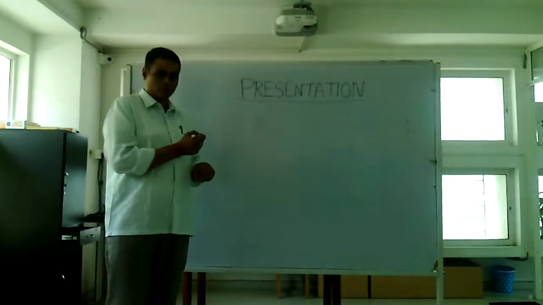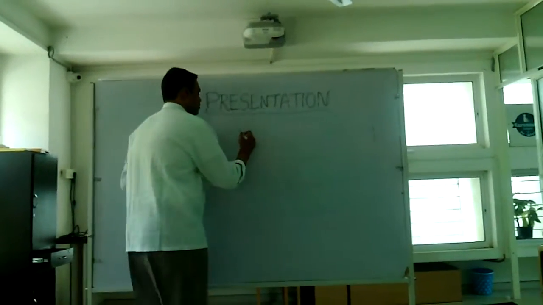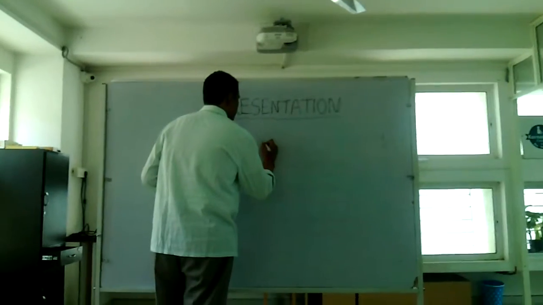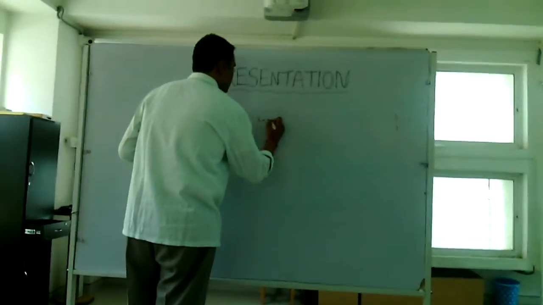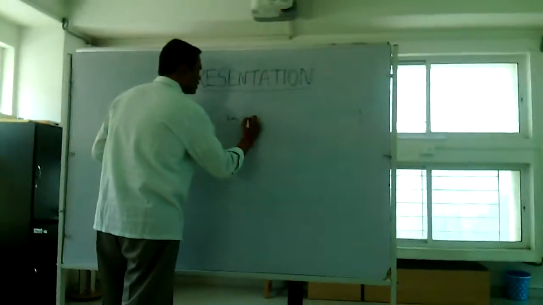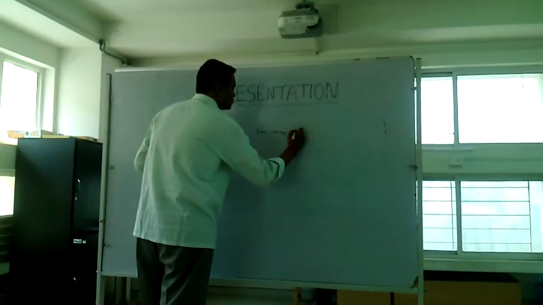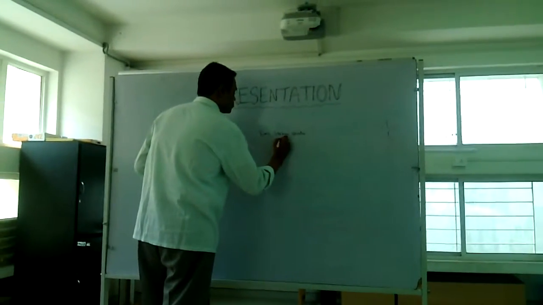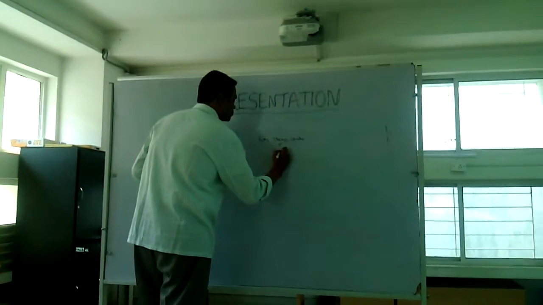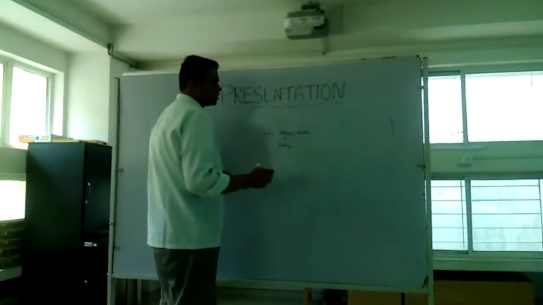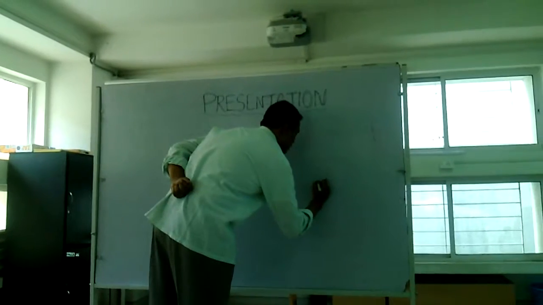The four determinants I would like to write here. The first one is firms, strategy, structure and rivalry. This is the first determinant. The second determinant is the demand factor.